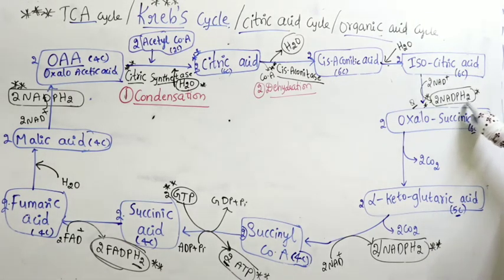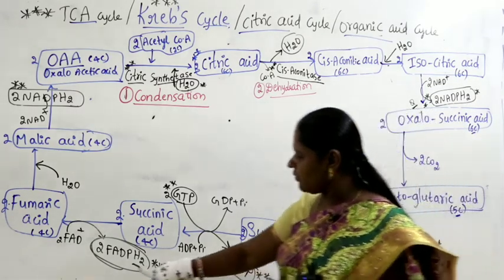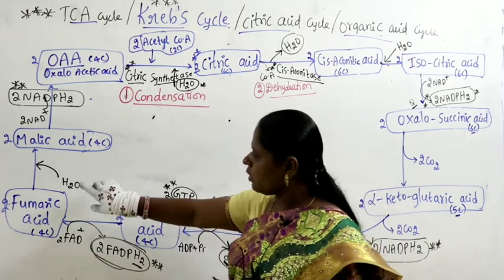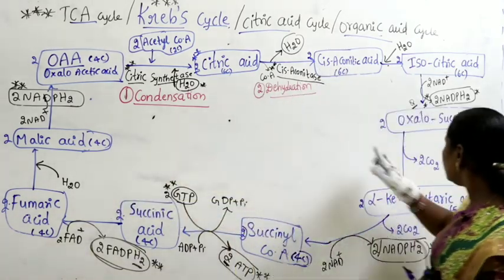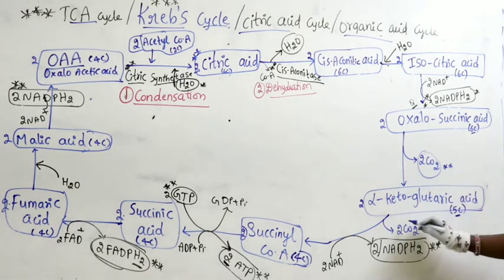The place where NADPH2 released and ATP is released and FADPH2 is released, where water is added, where water goes out, where carbon dioxide released. These all steps are very, very, very important. Okay. So now let us write about name of the enzyme.